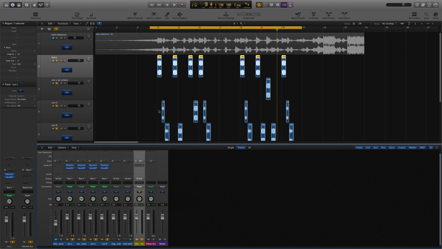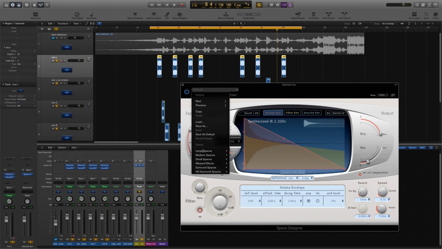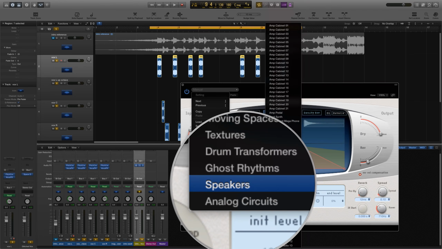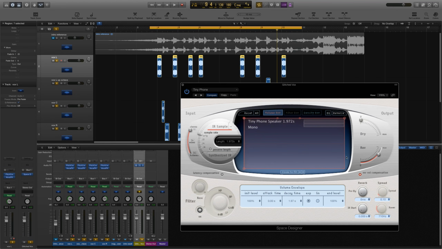We think of Space Designer as a reverb plugin, but under warped effects here, there are a few speaker emulations, which are actually pretty cool. So let's try some of these mini ones. Let's try Tiny Phone and see what that sounds like. I like it, but I want to have a little bit more dry signal in there.